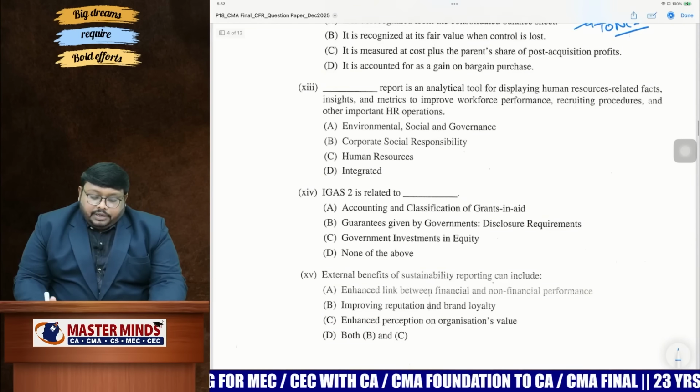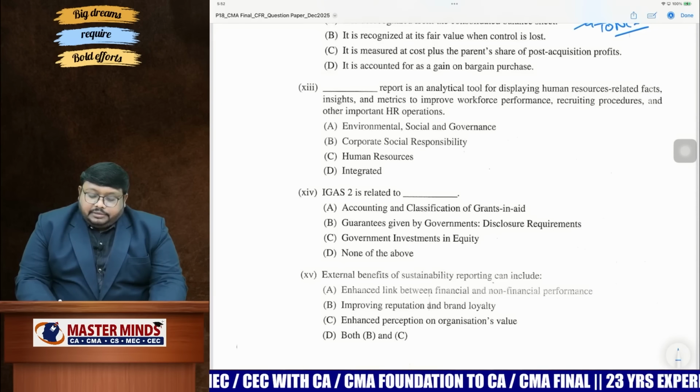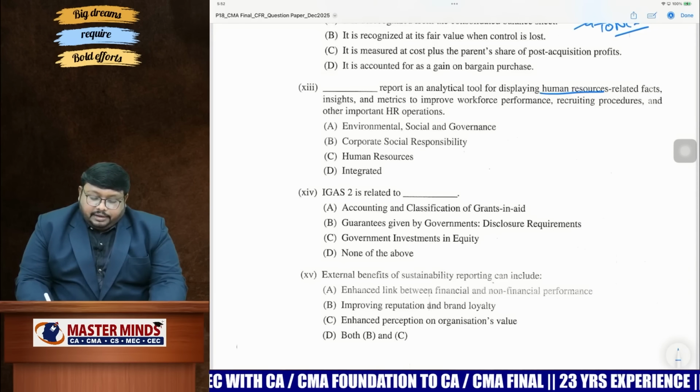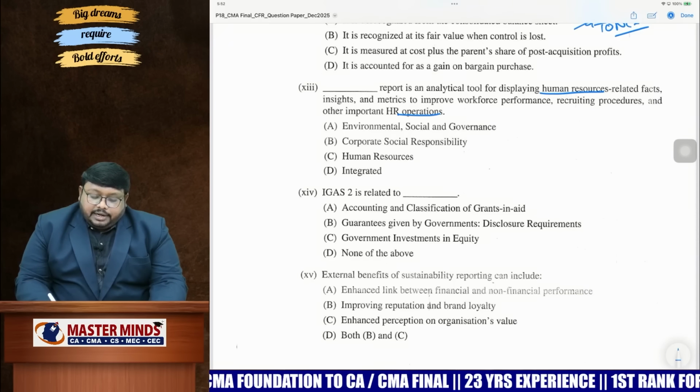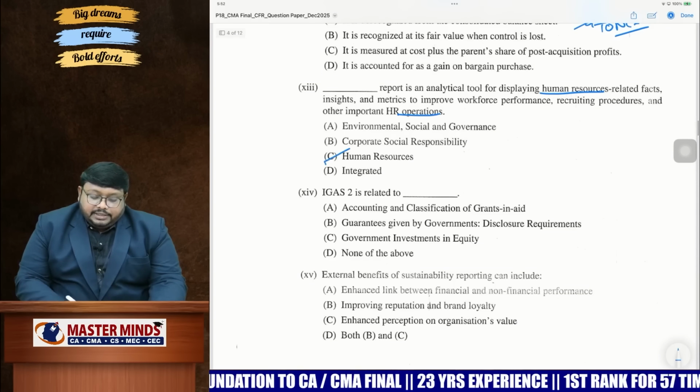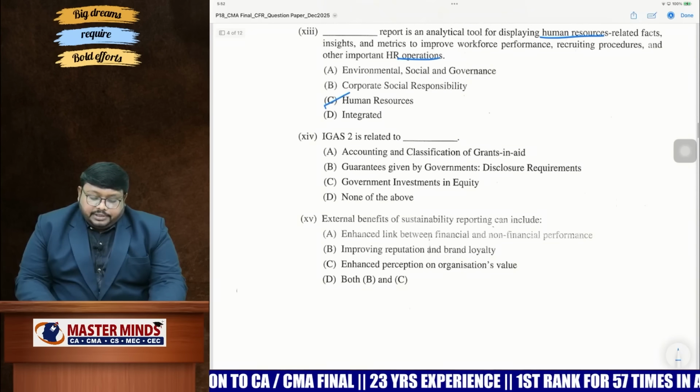So next one. So this question they have given here. So based on human resources accounting. So like HR operations, what will come over here? They're asking that which report consists of all these things. Easy question, direct question. Human resources.